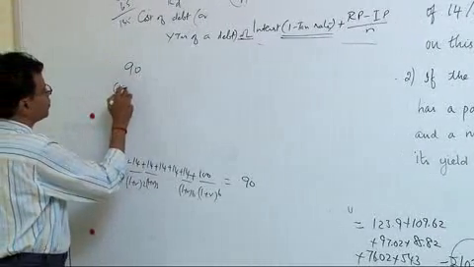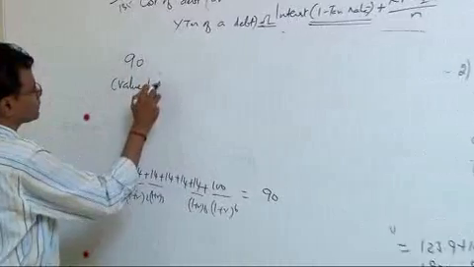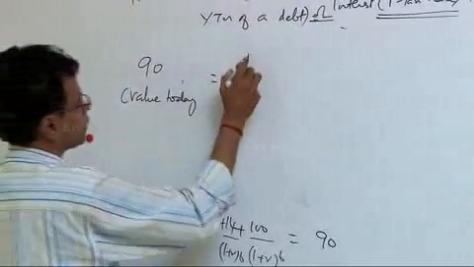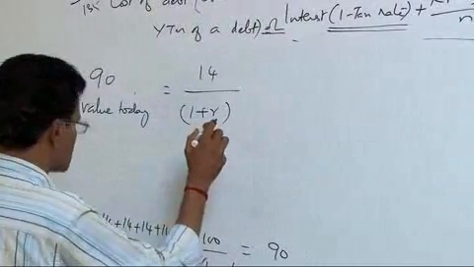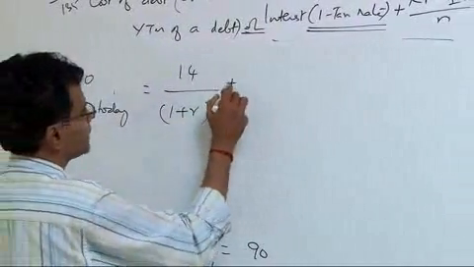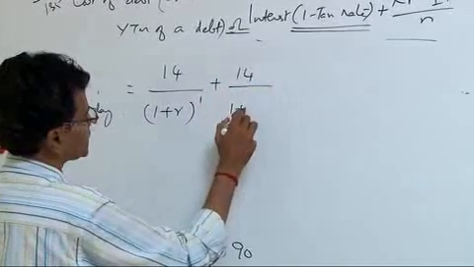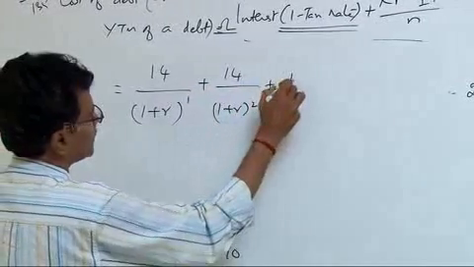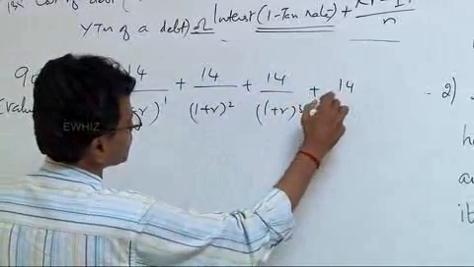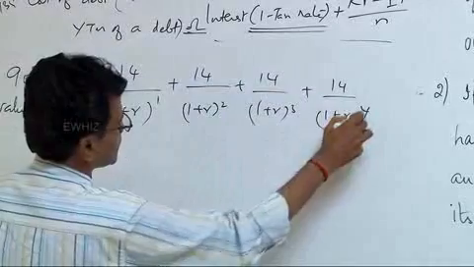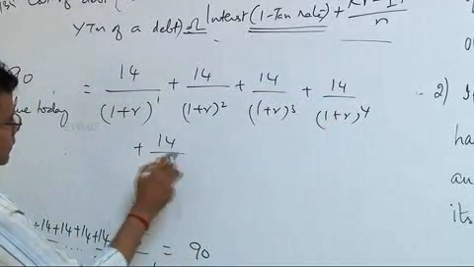90, that is value today, is equal to 14, first interest discounted at investor's desired rate of return for 1 year. Then next 14 discounted for 2 years. Third 14 discounted for 3 years. Fourth 14 discounted for 4 years. Fifth again for 5 years.